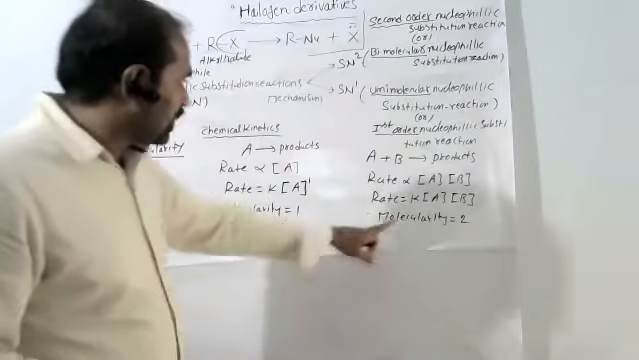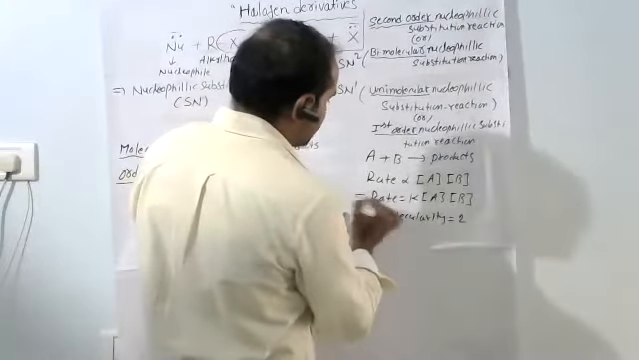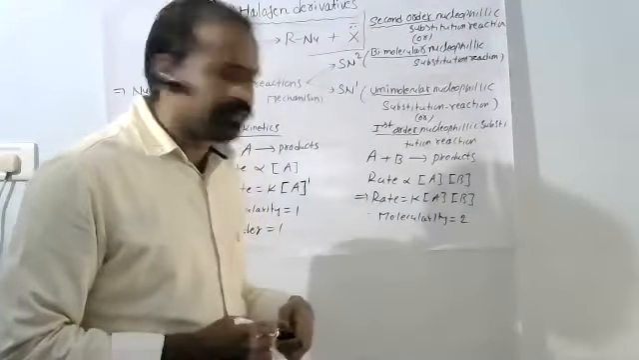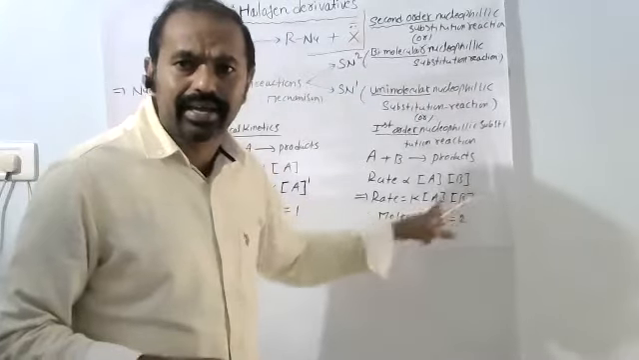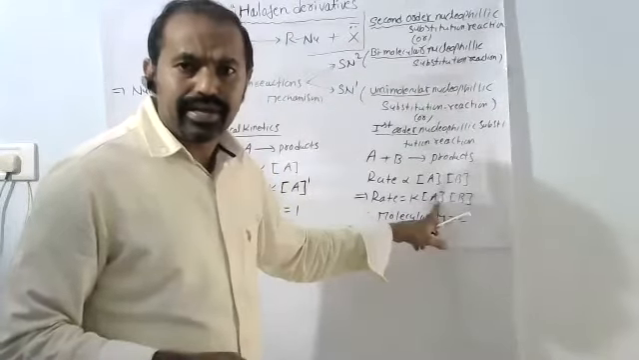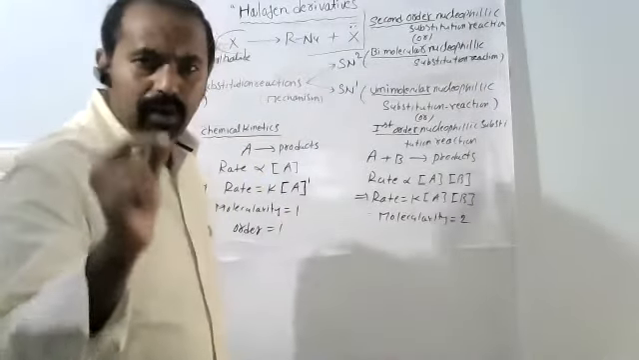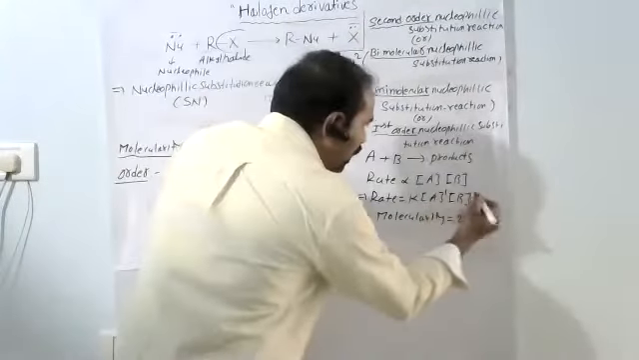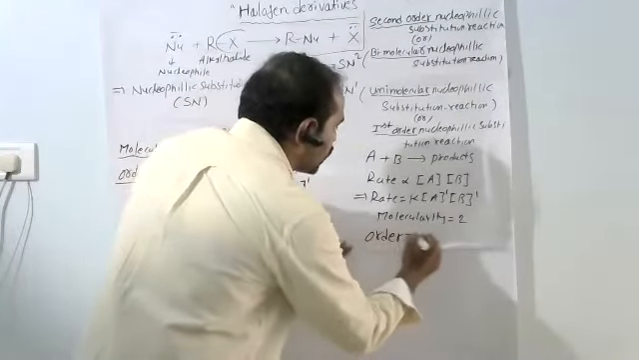Like that, in a rate of reaction, what is the sum of the powers of the concentration terms of the reactants? Here this power is 1, that power is 1. Therefore, the sum of the powers, the order, is 1 plus 1. That is called a second order reaction.